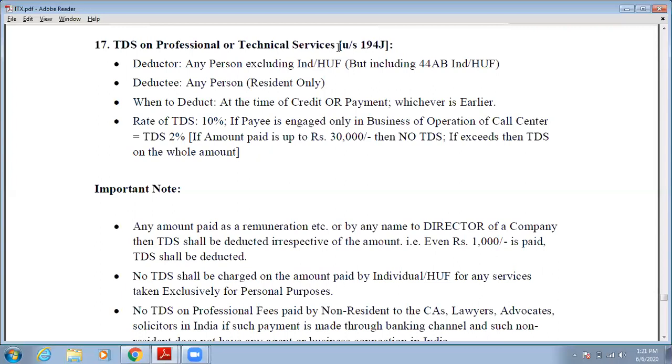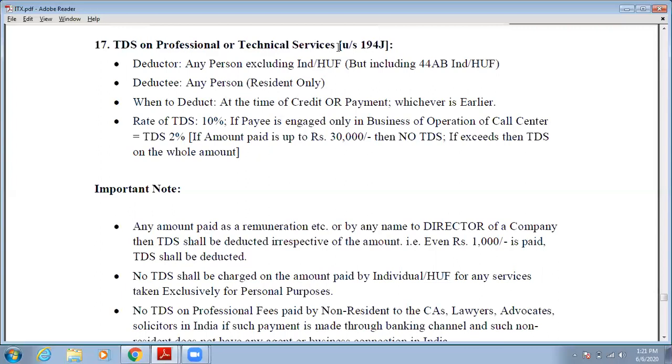So deductor may be any person except individual and HUF. Who will be the deductee? Any person, but that person must be resident. When to deduct? At the time of credit or payment, whichever is earlier. What will be the rate of TDS? 10%, if payee is engaged only in business of operation of call center, TDS will be 2%.